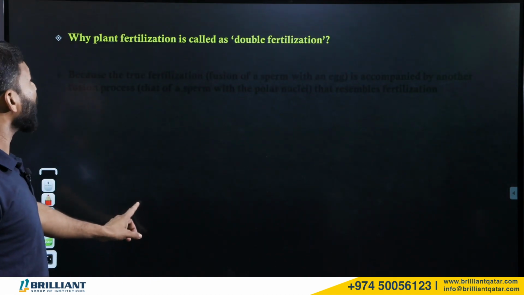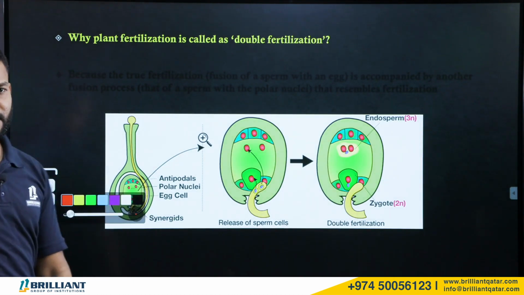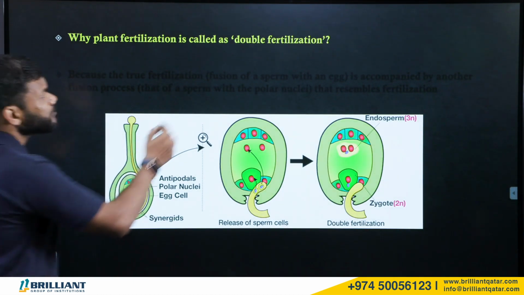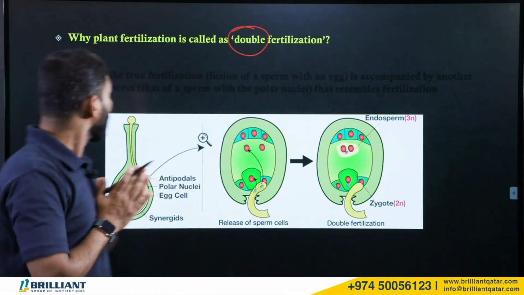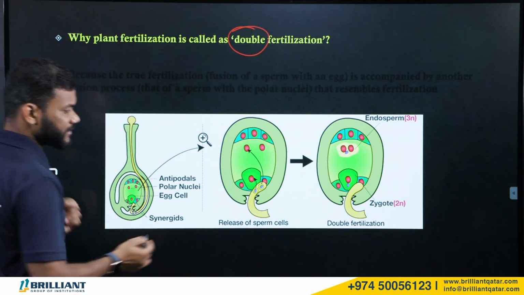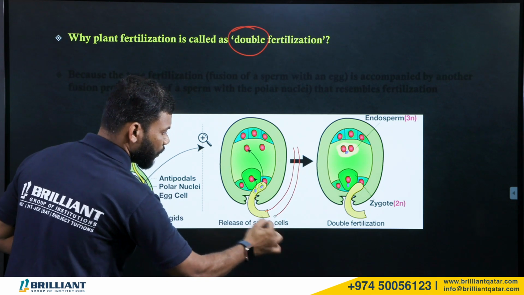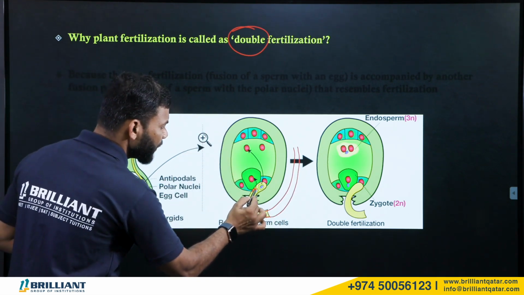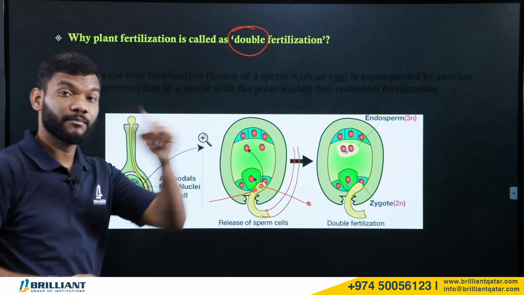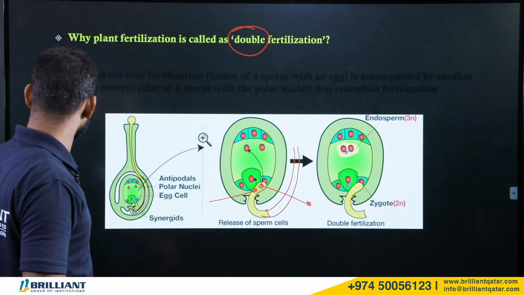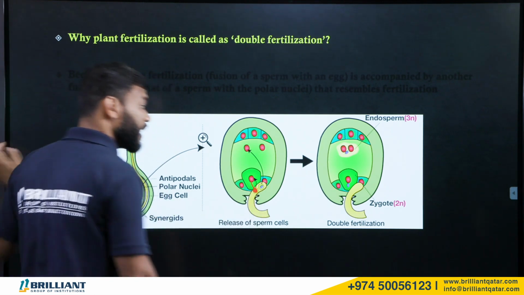Why is plant fertilization called double fertilization? Now, look here. What is meant by double? Double means something which is happening twice, right? Normally during fertilization, when the pollen tube is coming into the ovule, two male gametes are passing through the pollen tube. What will happen to these two male gametes?